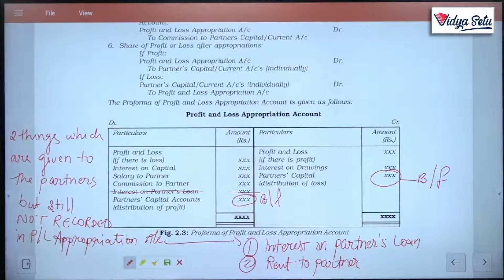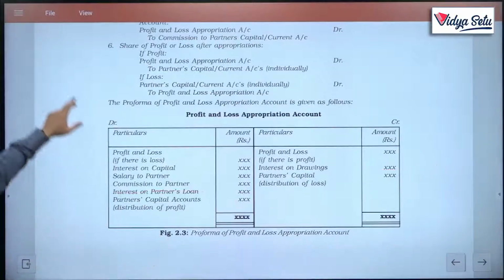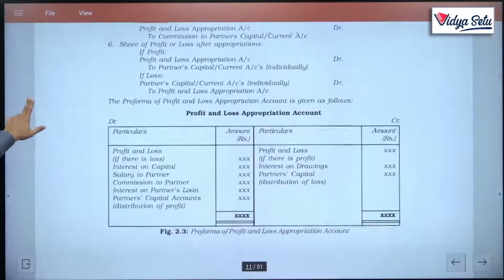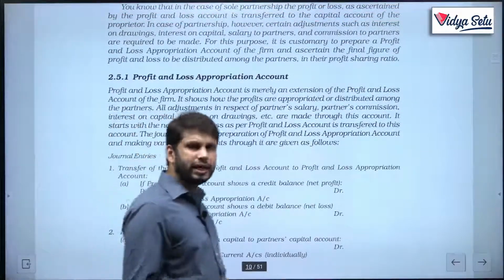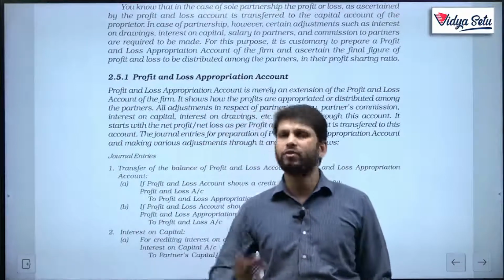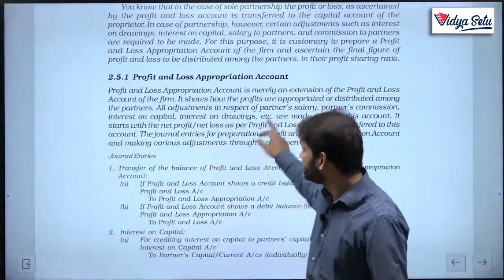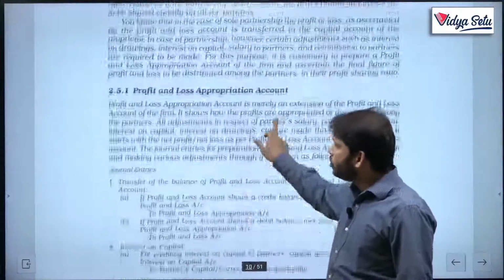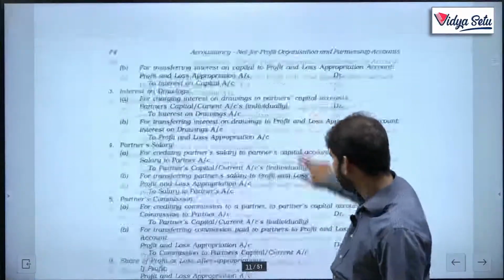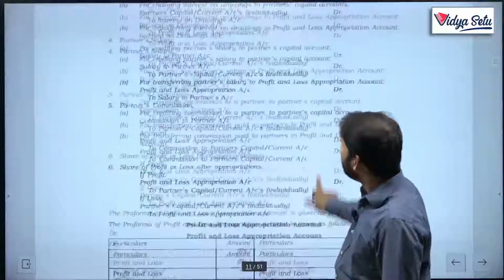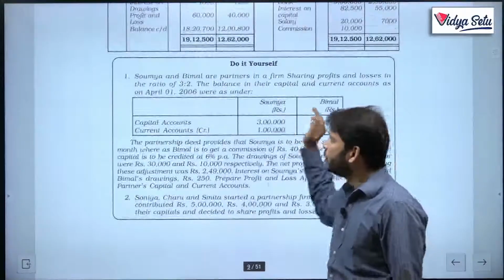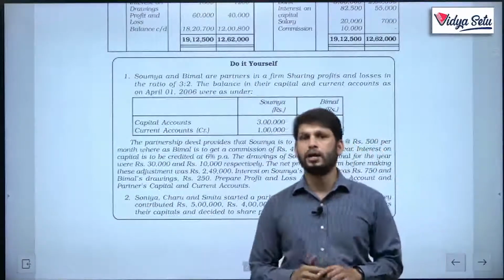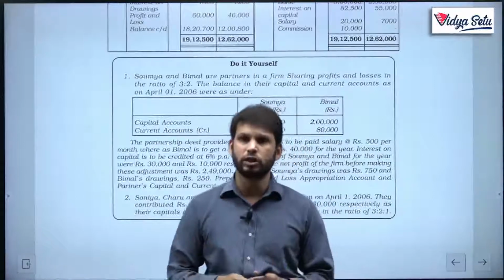I hope you all have written this. I am still not coming to the journal entries, because by now we are at a stage where, if we know how the account is made, we can just make the journal entries on our own. We know how the P&L appropriation account is made. If we know this, what can we do? We can do both the questions given on the P&L appropriation account, and I'll solve this question in my next video.